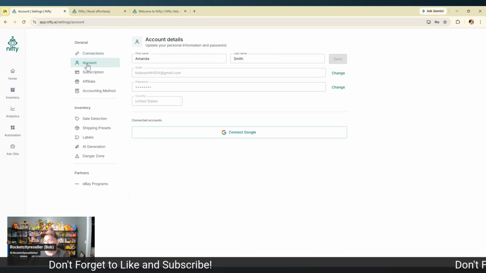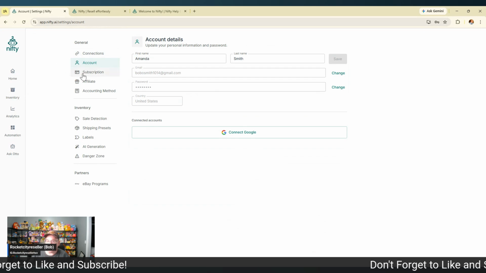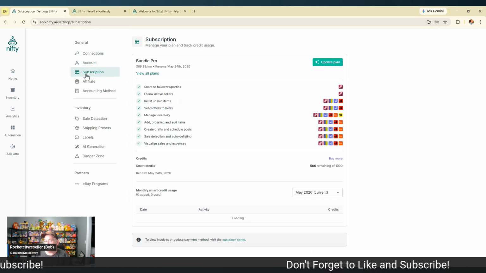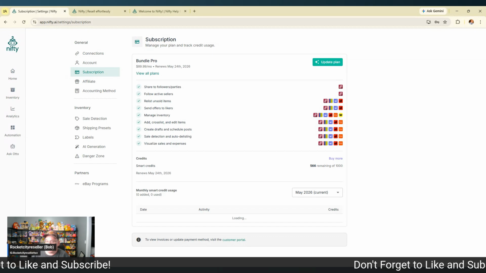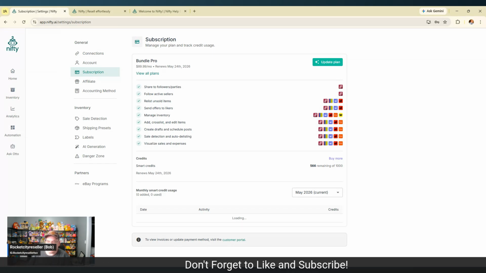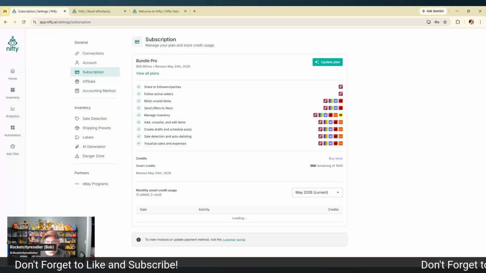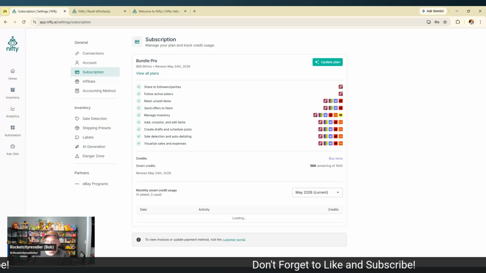Your account credentials are when you first set up your account. Your subscription is basically the bundle that you're paying for. We pay $89.99 a month. We have the full package, and we're a really big store with a lot of smart credits, which is what's used for the generative AI portion of what this software offers, and also background removal tools and other things. We use really a lot of that stuff, so we pay up for that.